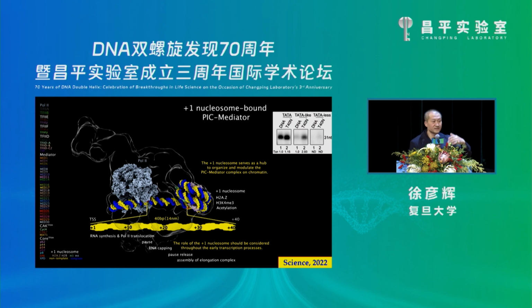So the positioning of this complex and the choice of TSS may depend not only on the sequence of the promoter, but also on the position of the +1 nucleosome. And the role of the +1 nucleosome should also be considered for the following processes, including initiation, capping, post-release, and elongation complex assembly.